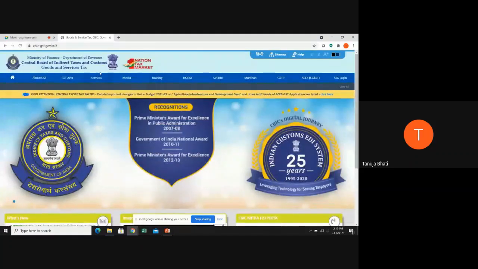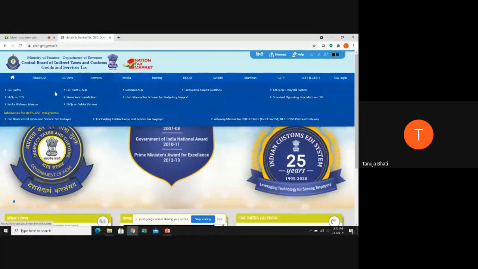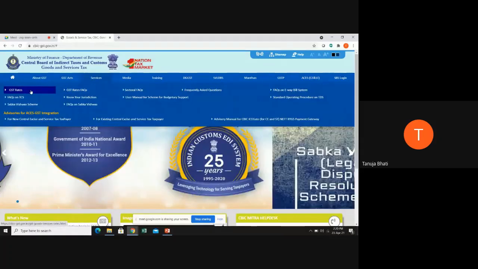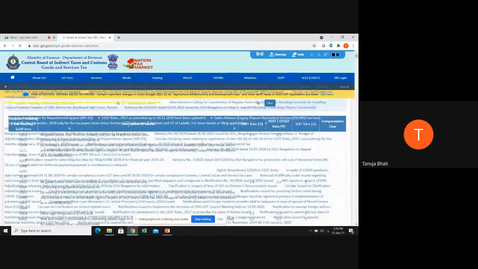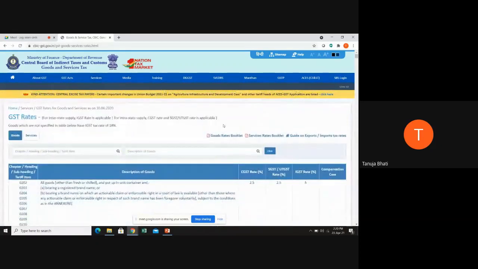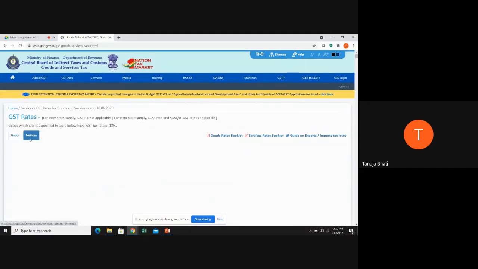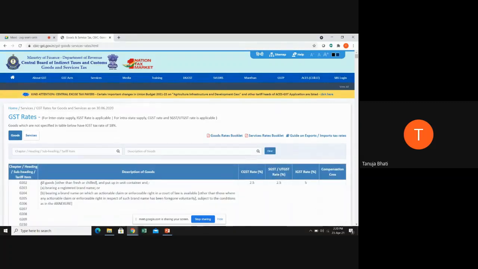Once you go to this site, you will get a tab of services where you can go to the sub part, that is GST rates. Just click on GST rates. After that, a page will open where you can see goods are classified separately and services are classified separately. First let us see some examples of goods. On the left hand side, you can see chapter, heading, subheading, tariff item. This is nothing but your HSN, students.